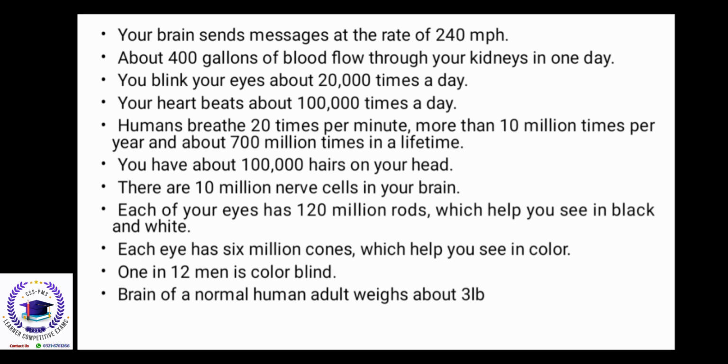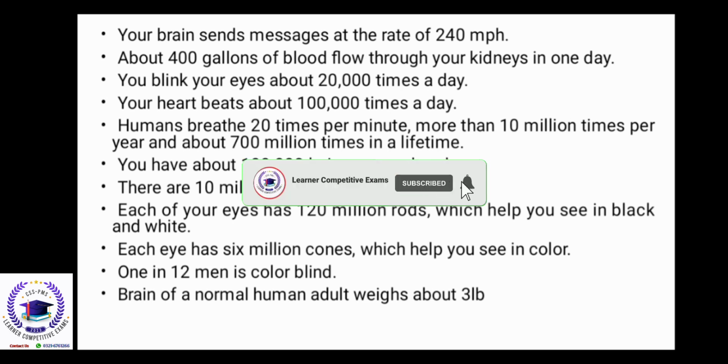Humans breathe 20 times per minute, more than 10 million times per year, and about 700 million times in a lifetime. You have about 1 lakh hair on your head, 10 million nerve cells in your brain. Each of your eyes has 120 million rods which help you see in black and white. Each eye has 6 million cones which help you see in color. 1 in 12 men is colorblind.